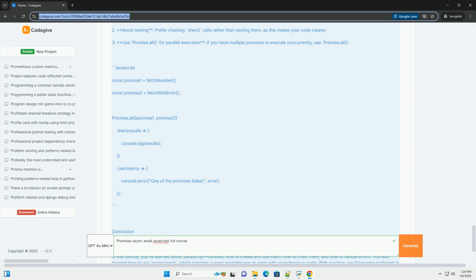4. Error handling with promises. You can handle errors in a promise chain using catch. Errors will propagate down the chain until they are caught.